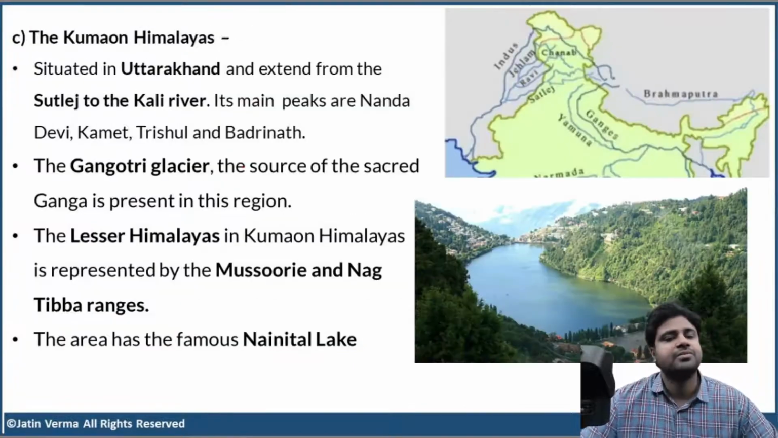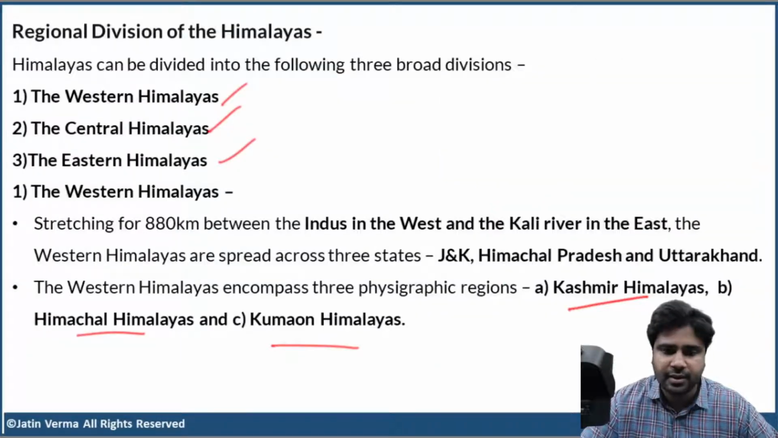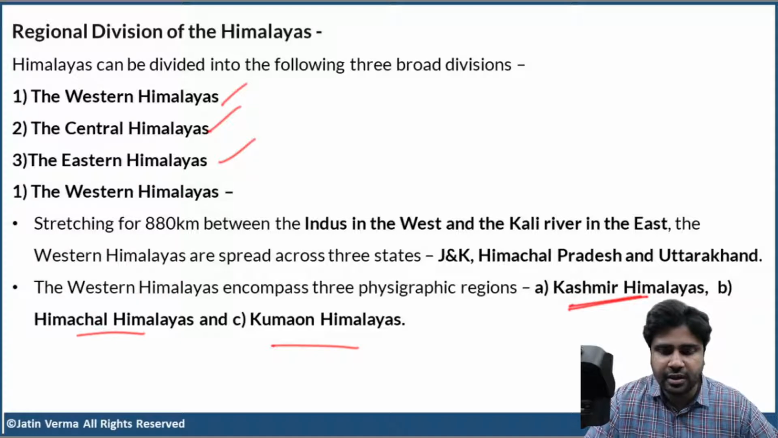So, the Kumaon Himalayas. Okay? So, Western Himalayas can be divided into Kashmir Himalayas, Himachal Himalayas, and Kumaon Himalayas. So, we already discussed Kashmir and Himachal. So, now we are going to discuss Kumaon Himalayas. Okay?